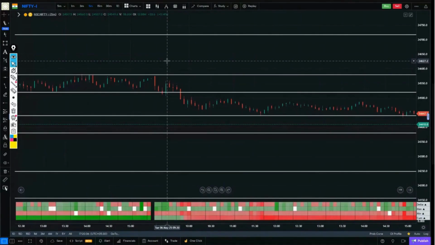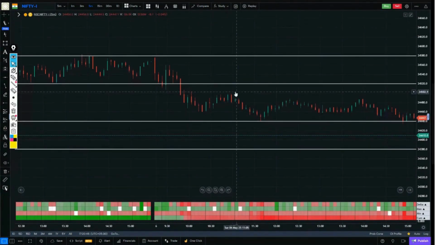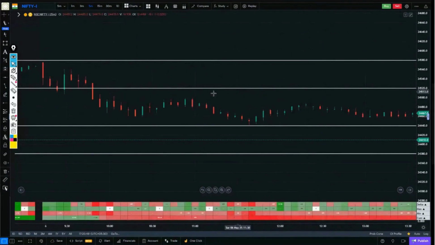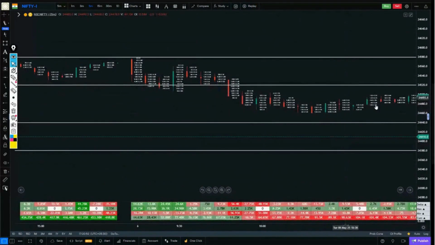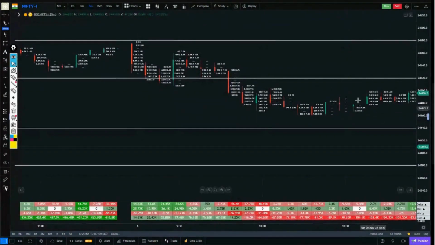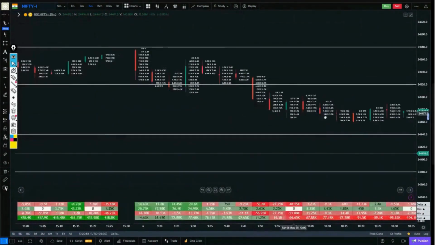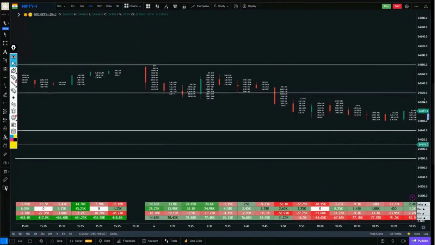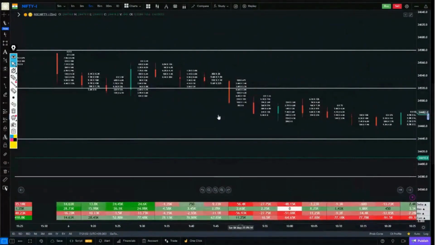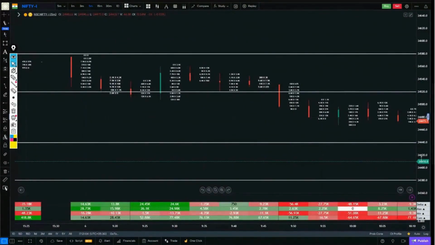Before reading the footprint properly, you should know what delta is, because with the help of delta, we are going to read the footprint here. Now, what is this delta? In simple language, we refer to the difference between buyers and sellers as delta here. And I will explain how this difference between buyers and sellers works.